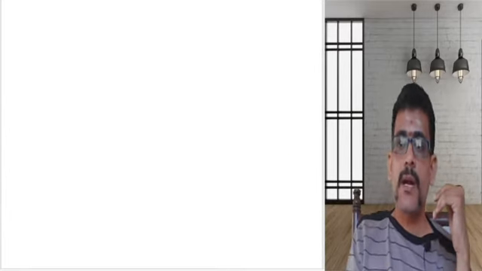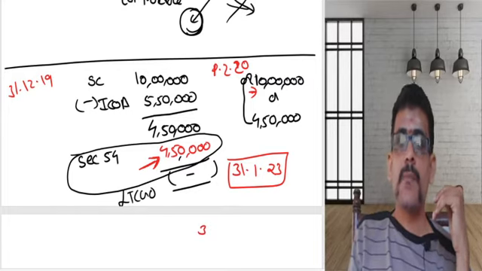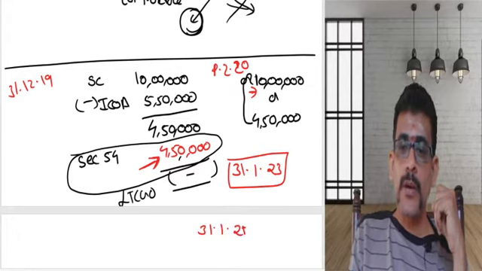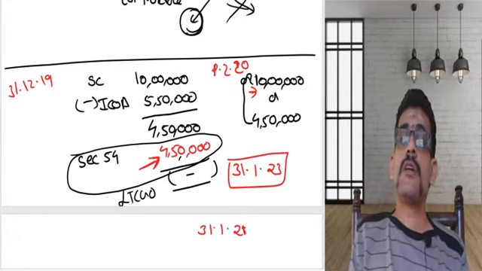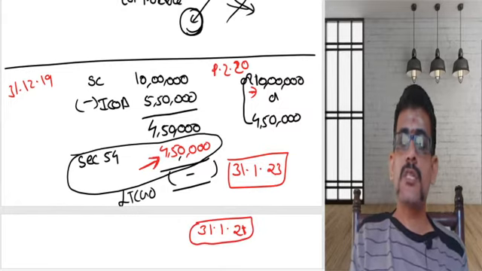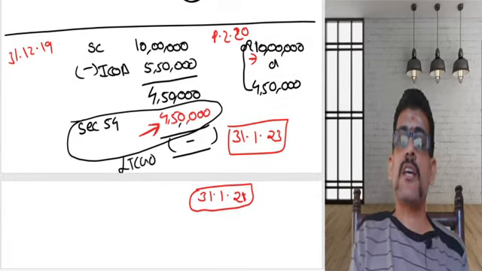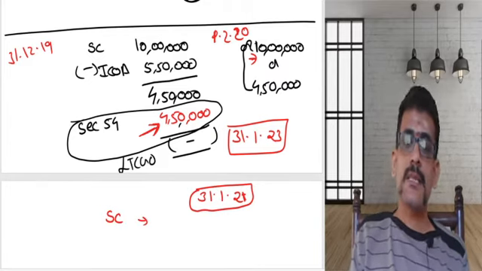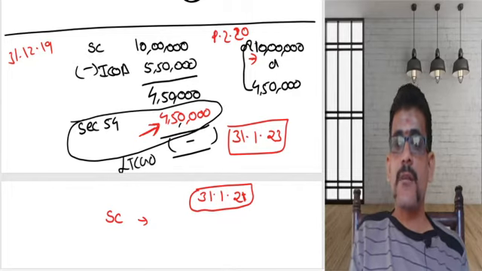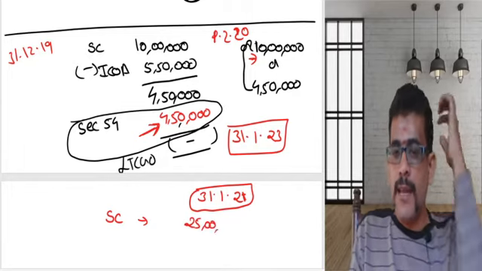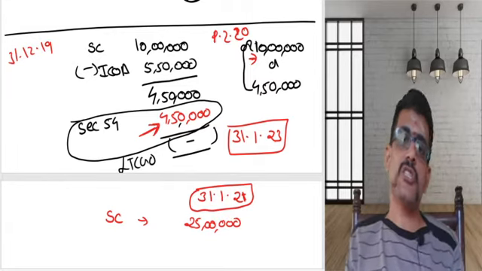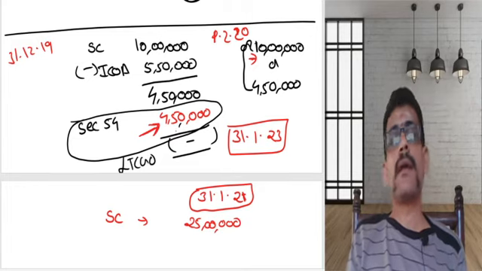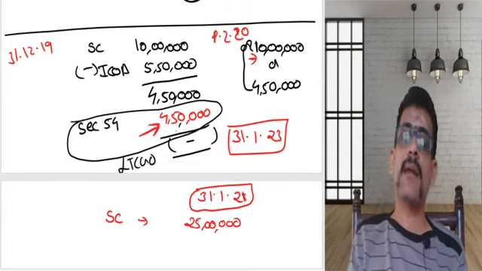Say suppose I had transferred that building on 31st January 21. So that building was transferred. Now what? I'll be getting some sale consideration. Say let us consider this building I am selling for 25 lakhs. So 25 lakhs is going to be my sale consideration. Then what the act says here? The act says the long-term capital gain exempted earlier will become taxable.